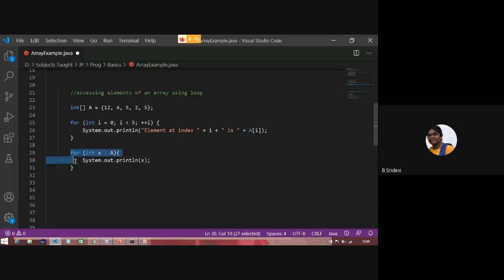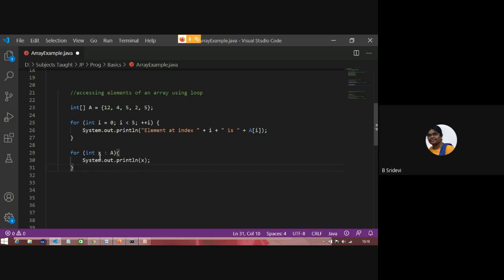This enhanced for works only for objects. Here is the object name. Now I have an object, array object A, which holds 5 numbers. And this data type, what kind of values are there in this object. Suppose this is a character array, I have to put a char here. How does it work?